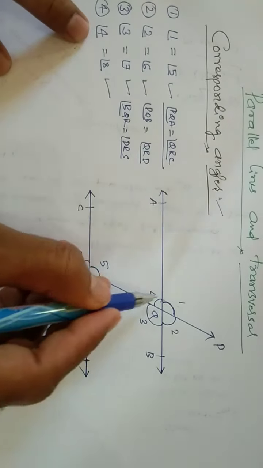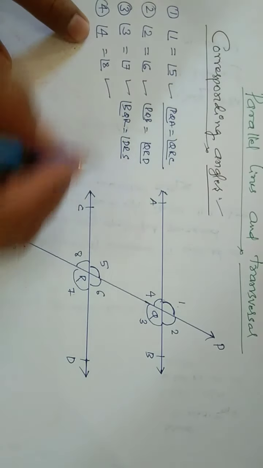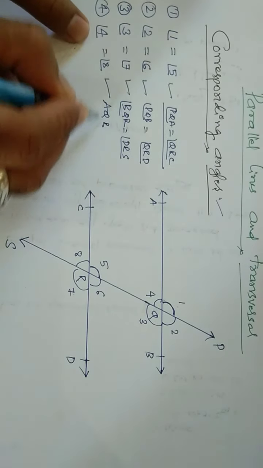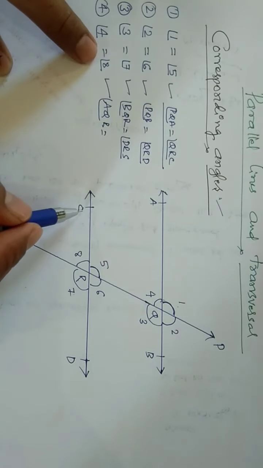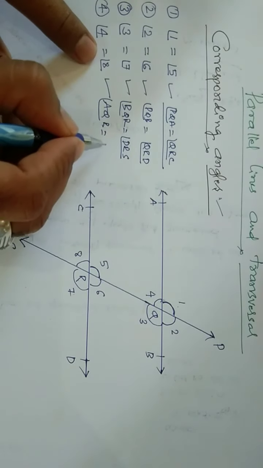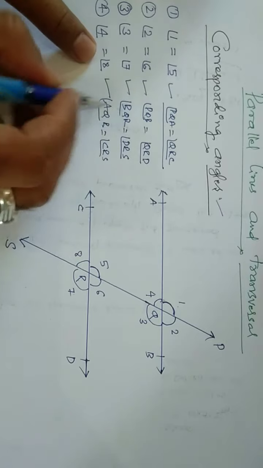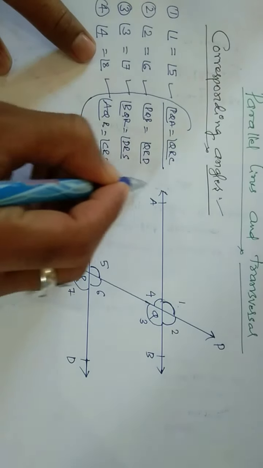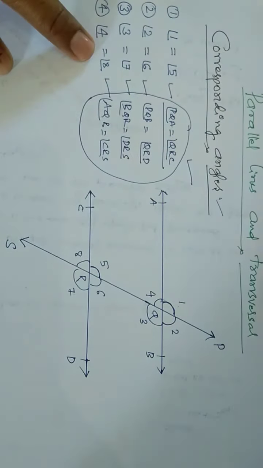Angle 4 in the sense AQR, that is equal to the last angle CRS. So these are the 4 pairs of corresponding angles, dear students. You should identify them when two parallel lines and a transversal are given.